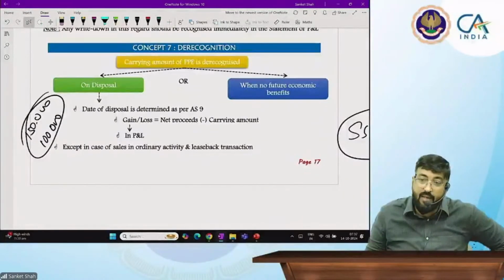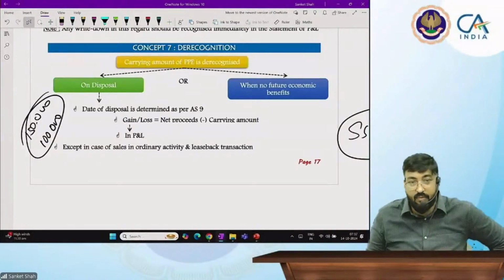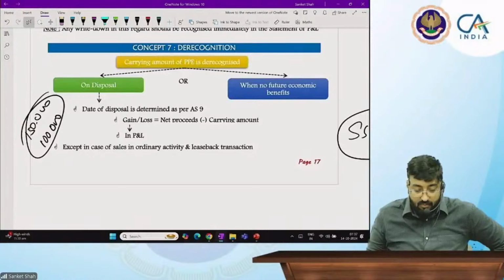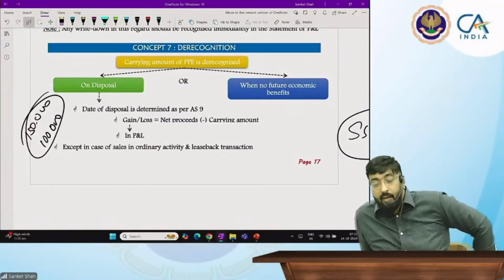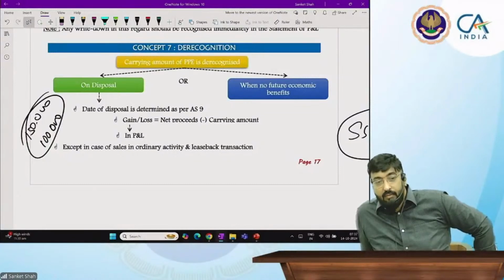Sir, the units of production method, when will it be used, sir? Straight line is for companies, diminishing balance is in income tax. Units of production you will use, for example, in printing. Normally the life of the asset depends on the units it is producing. And you have to estimate those units and accordingly calculate the depreciation.